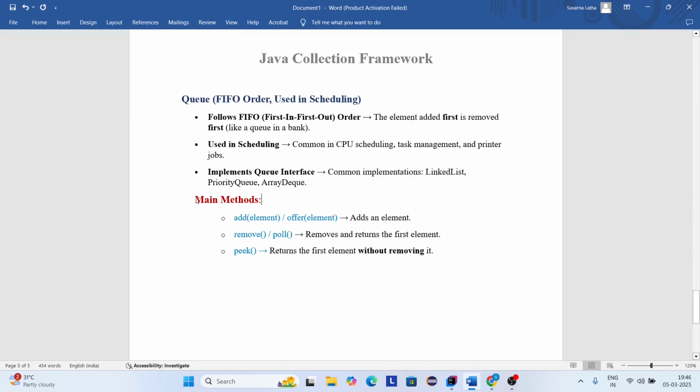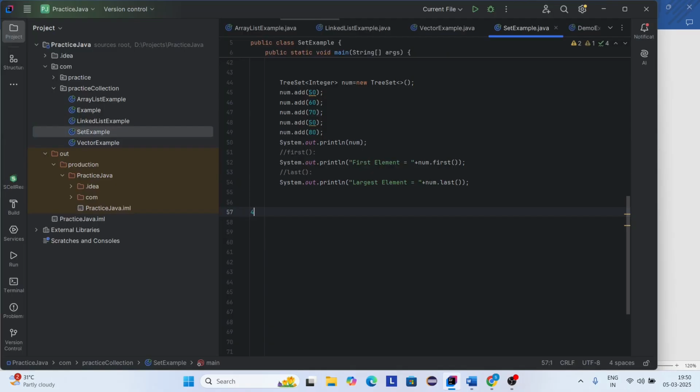Okay. And the main methods in the Queue interface. The add method is used to add an element. The remove method or poll method is used to remove and return the first element. The peek method returns the first element without removing it. Let's see an example for the Queue interface.